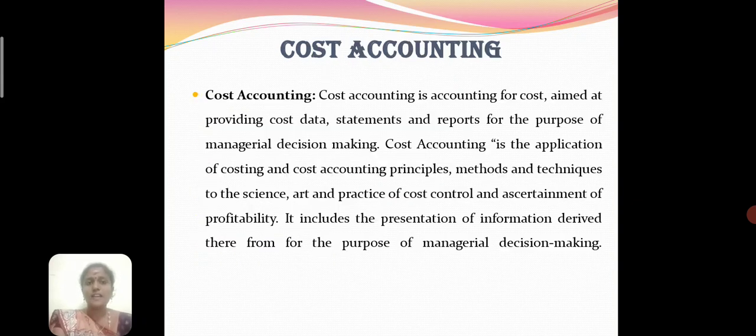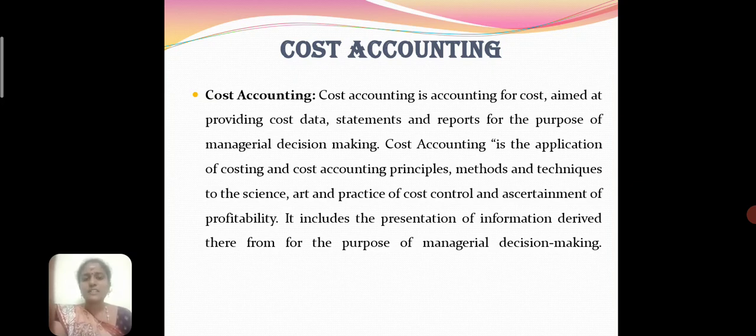Cost accounting. Cost accounting is required for the expenditure needed to create and sell goods and services. Sometimes cost is also defined as the expenditure incurred to own assets. Cost is charged to expense when it is sold or consumed. This charge to expense may get significantly deferred in the case of an asset. Cost accounting is accounting for cost, aimed at providing cost data, statements and reports for the purpose of managerial decision making. Cost accounting is the application of costing and cost accounting principles, methods and techniques to the science and the practice of cost control and ascertainment of profitability.